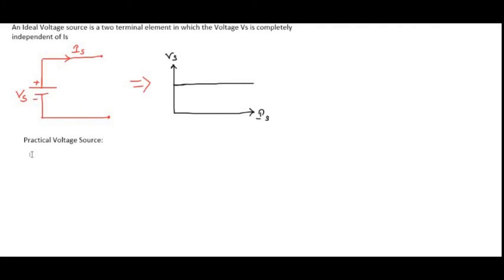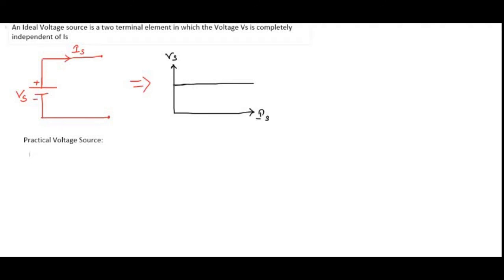The practical voltage source can be considered as an ideal voltage source in series with some resistance. If we connect a series resistance that affects the voltage source practically, then we call it a practical voltage source.